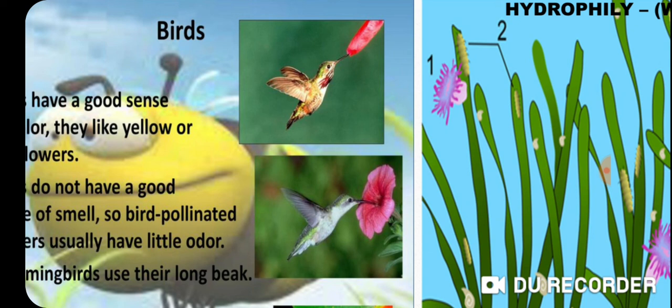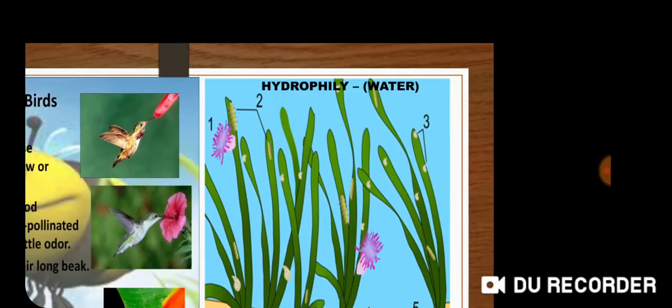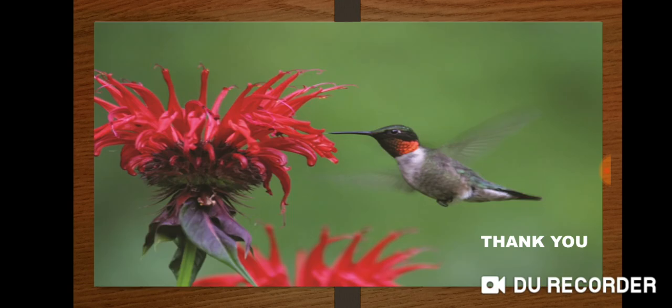The third, germinating capacity is much better. The fourth one is new varieties. And the fifth one is that the adaptability of the plants to their environment is better by this method.